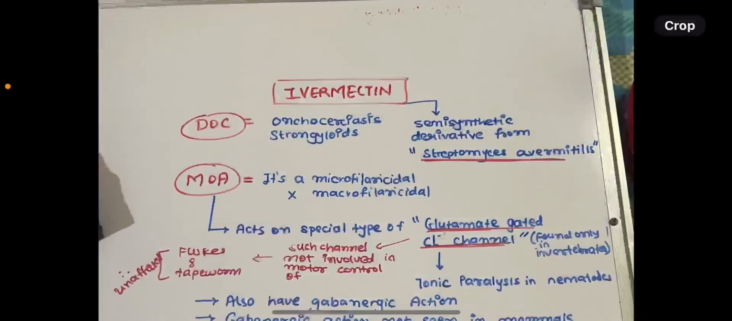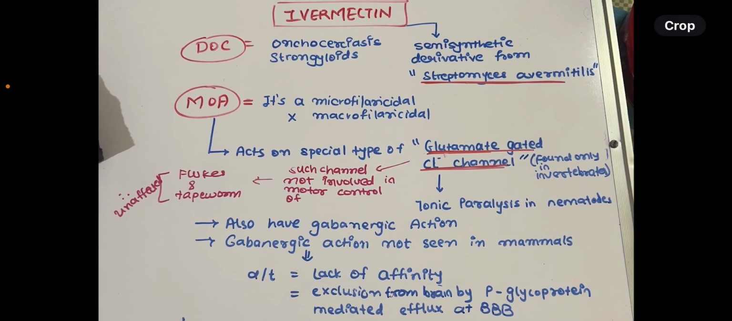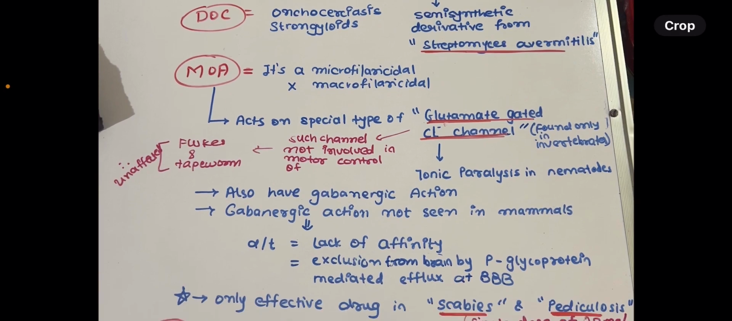So we're going to talk about ivermectin, which is a semi-synthetic derivative from Streptomyces avermitilis, the drug of choice for onchocerciasis and strongyloides. Mechanism of action, we have to remember 3 points. It is microfilaricidal and not macrofilaricidal.